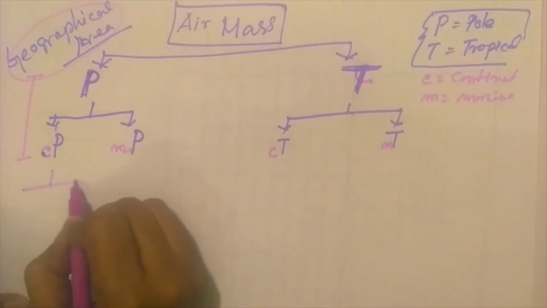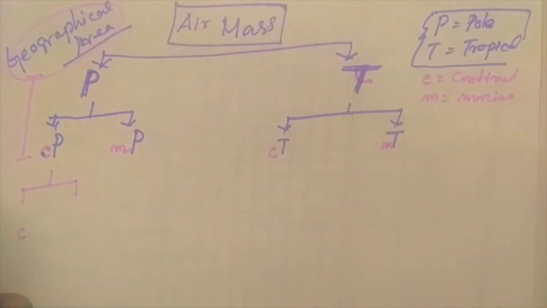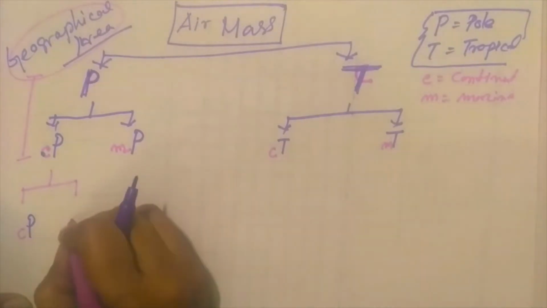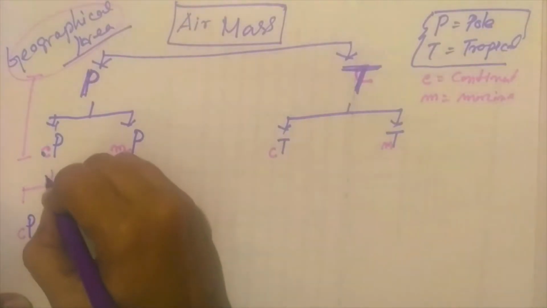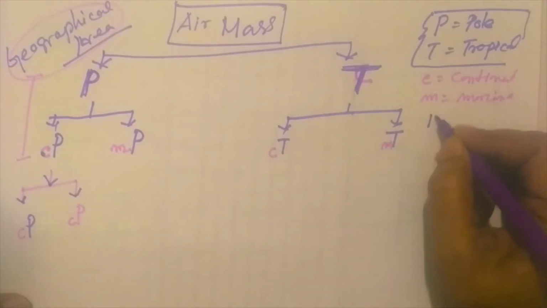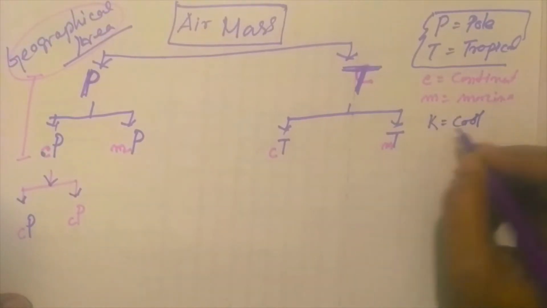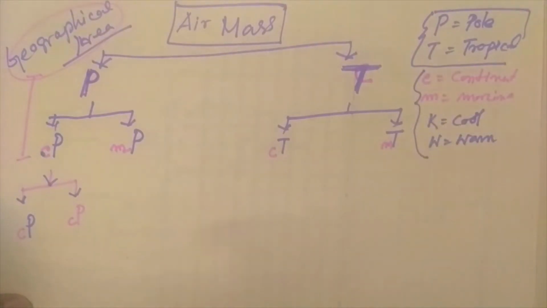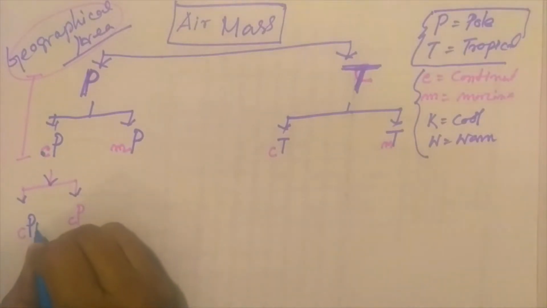So continental polar, that is cP, that air mass may change. It may get warm or it may cool down. If it cools down, K for cold, and W for warm. If it gets warm, then it is continental polar warm, and we can put W with another color, suppose we take blue.